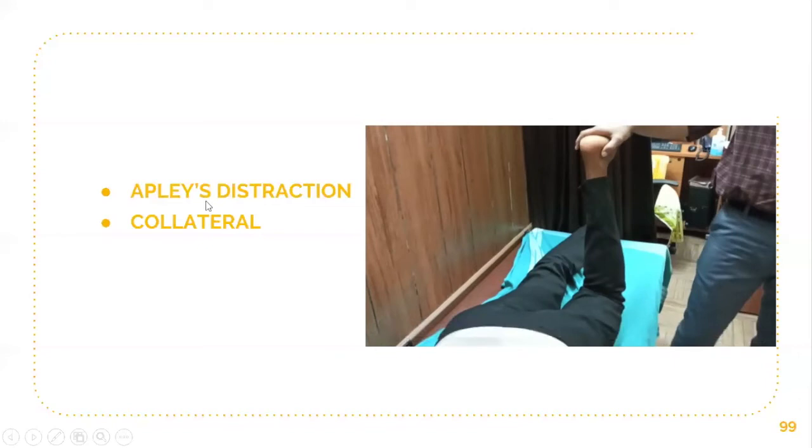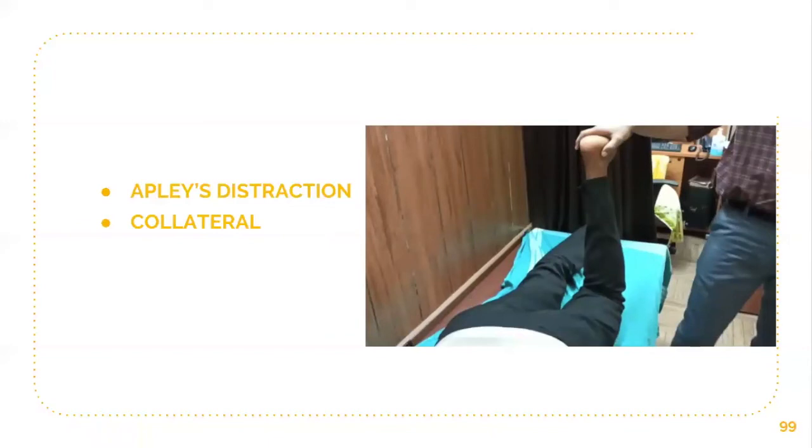Apley's grinding test is diagnostic of meniscal tear, and Apley's distraction test is diagnostic of collateral ligament injury. The reason for collateral ligament injury is either valgus strain or varus strain. Valgus strain causes medial collateral ligament injury, and varus strain is suggestive of lateral collateral ligament injury.